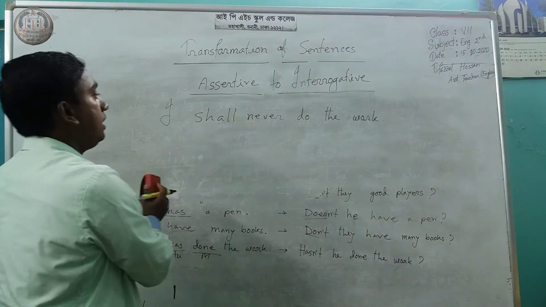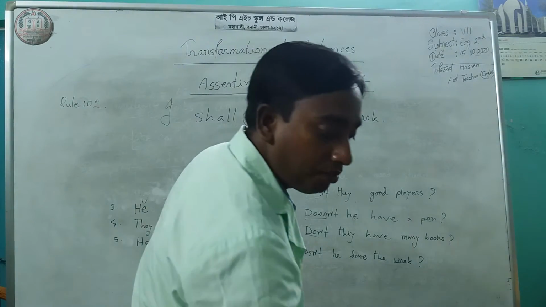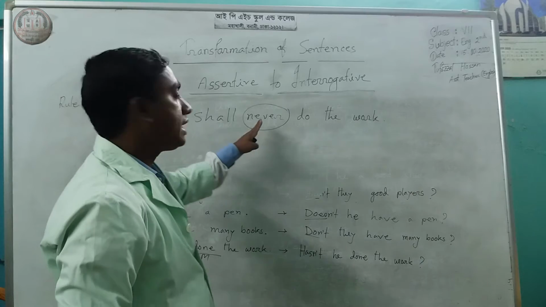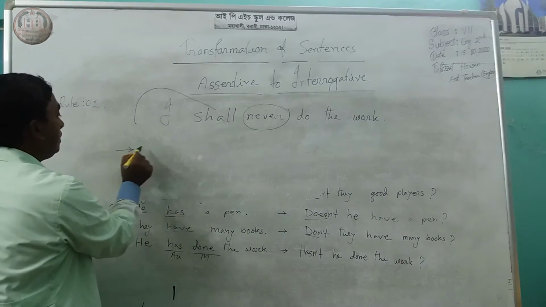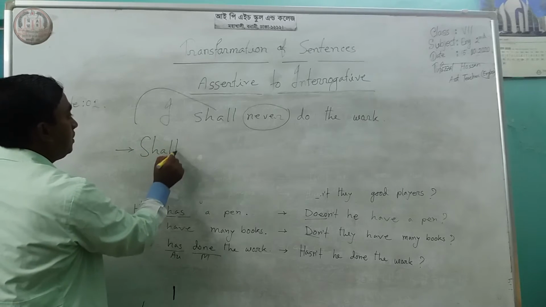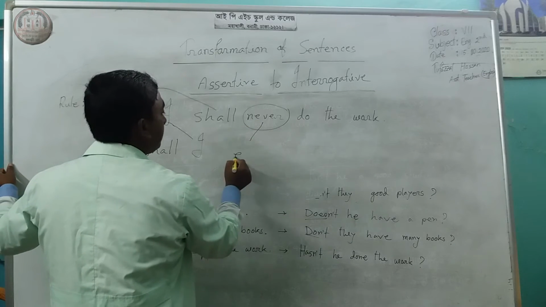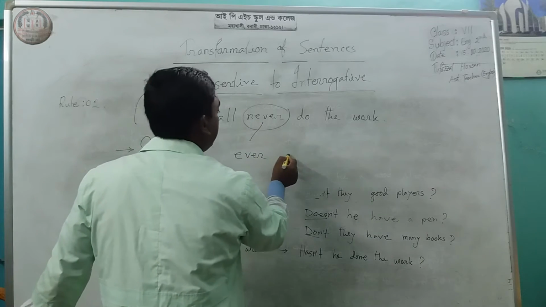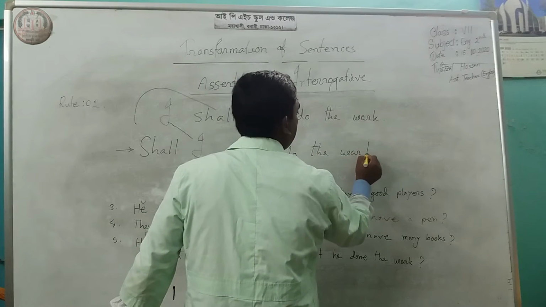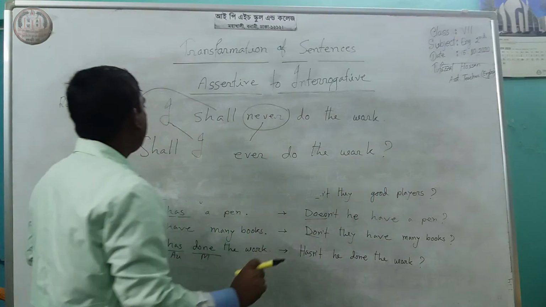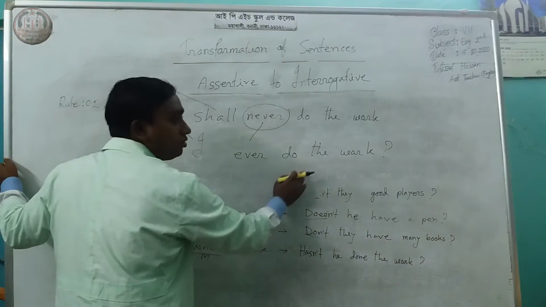Look at this. Here, never is a negative form. If you find a negative form, then it will not be a negative term. Then at first you have to write shall, shall I, and never will be ever. Ever do the work, question mark. So, I shall never do the work. It will be: shall I ever do the work?